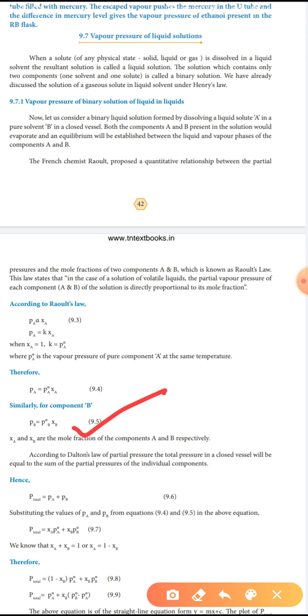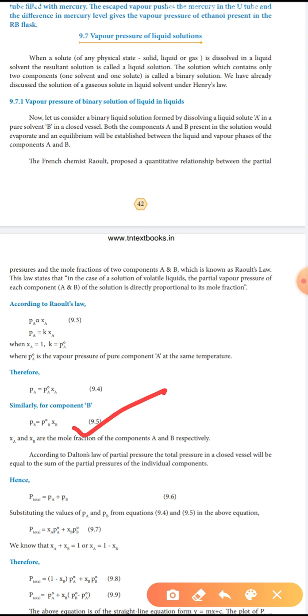XA and XB are the mole fractions of the components A and B. According to Dalton's law, the total pressure in a closed vessel will be equal to the sum of the partial pressures of the individual components.